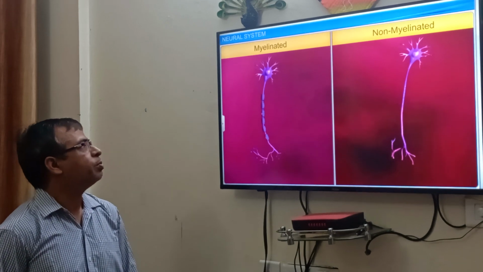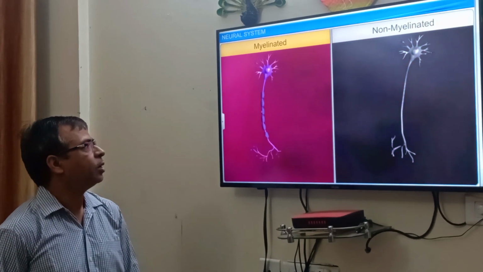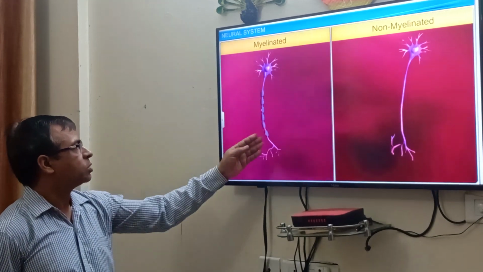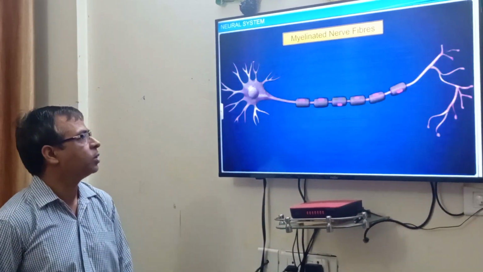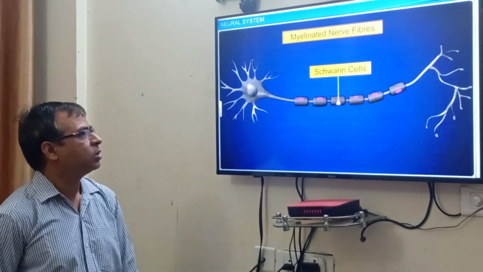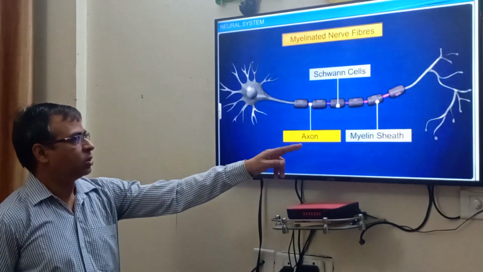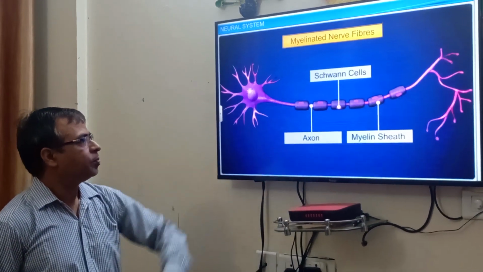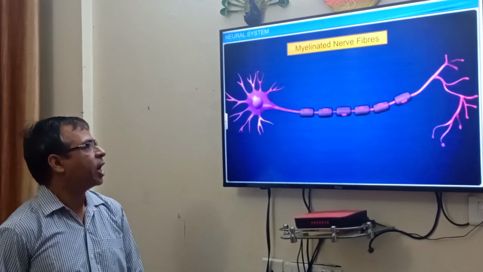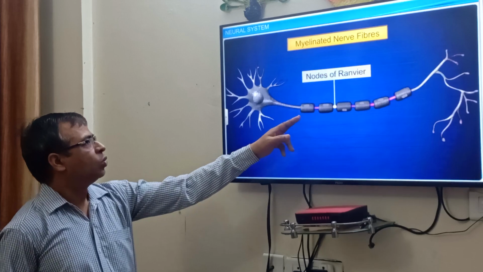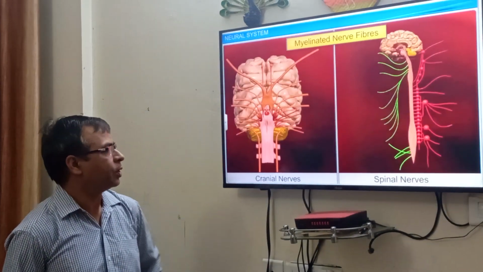There may be two types of nerve fibers: myelinated and non-myelinated. Myelinated fibers have a myelin sheath, and non-myelinated fibers don't have a myelin sheath. Myelinated nerve fibers have Schwann cells covered by the myelin sheath. This is the axon in the diagram. Myelinated nerve fibers have gaps between the sheaths. These are the nodes of Ranvier.